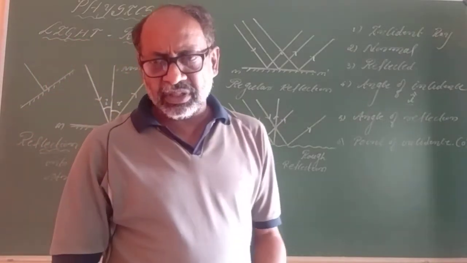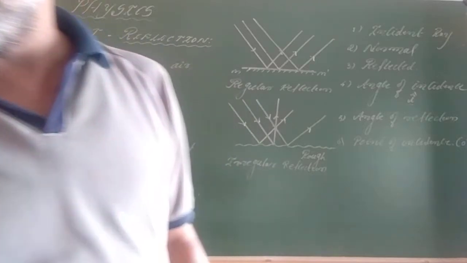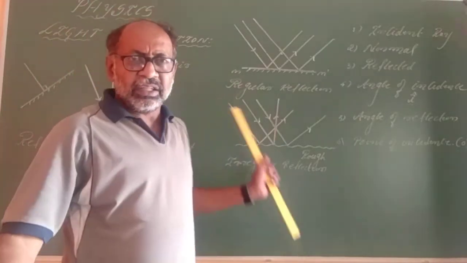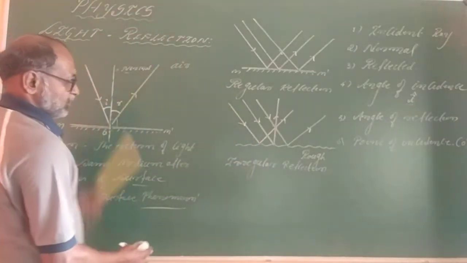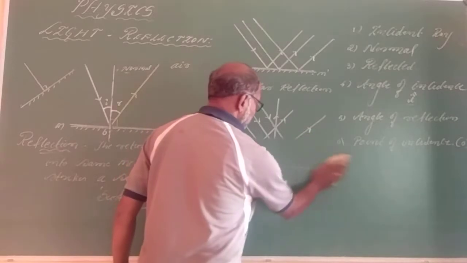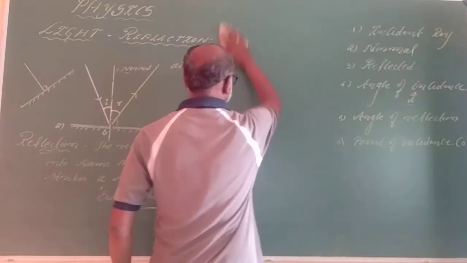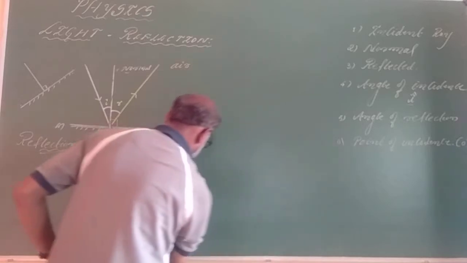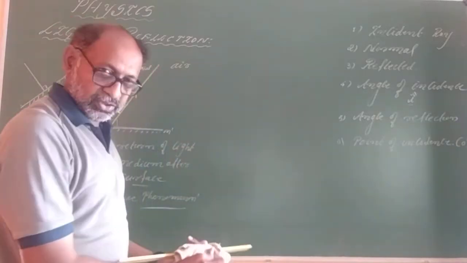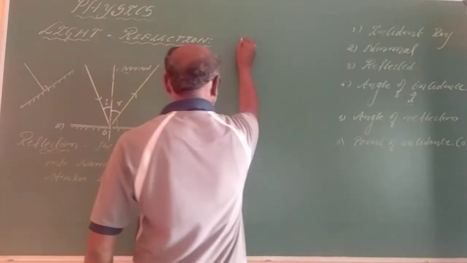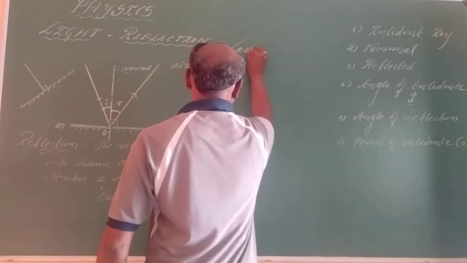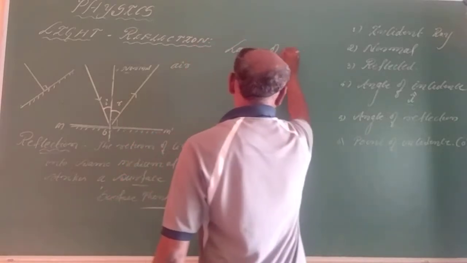Now we have the two important laws for reflection. Let us go for these laws. The laws of reflection.